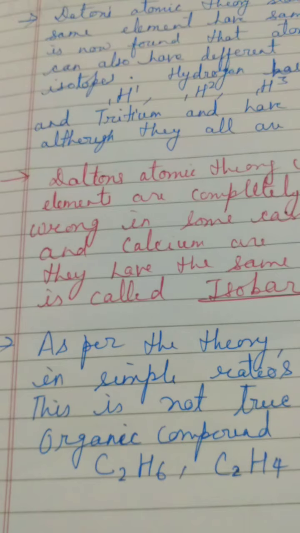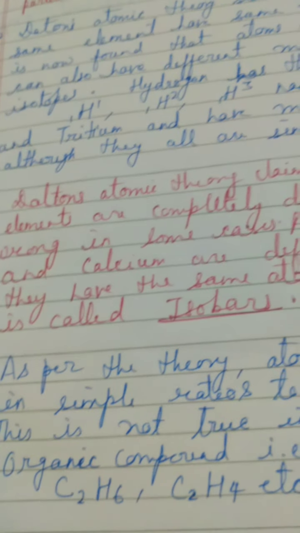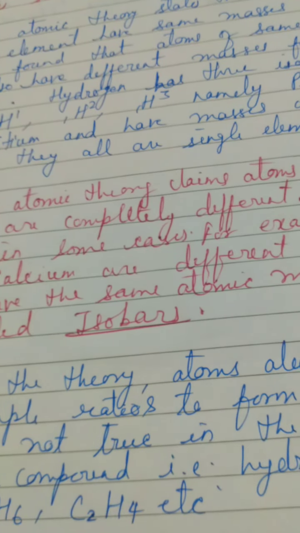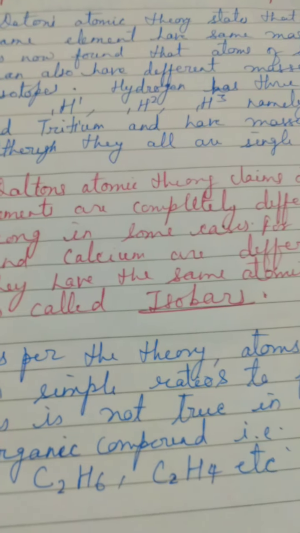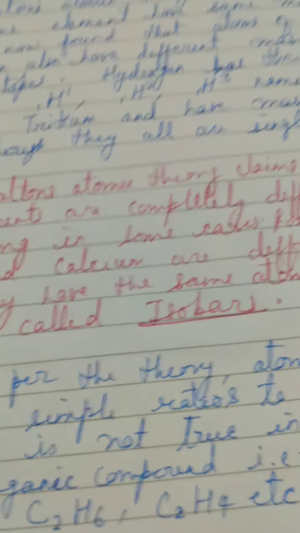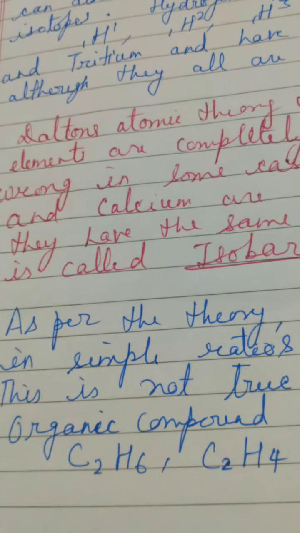I'm ready with one more drawback: Dalton says that atoms always combine in the smallest, simplest ratio to form compounds, but it has been found wrong in the case of organic compounds. Children, organic compounds are nothing but hydrocarbons. The carbon has the property of catenation. They form long series, and the carbon compounds are highly combustible compounds.